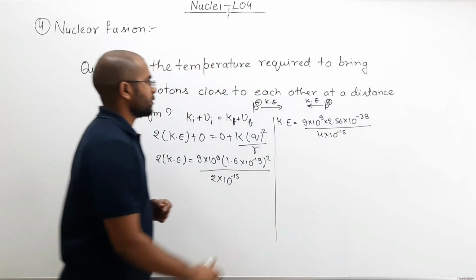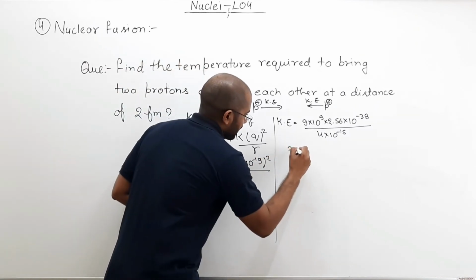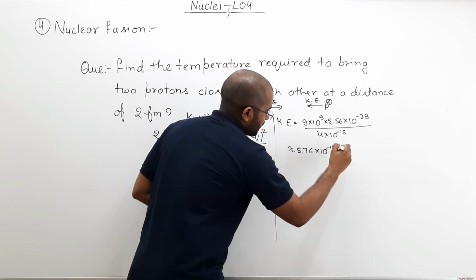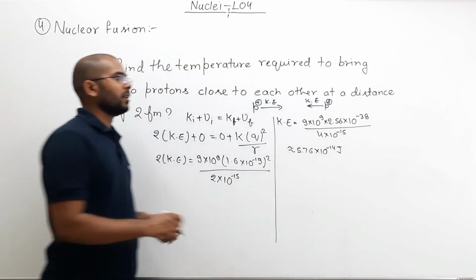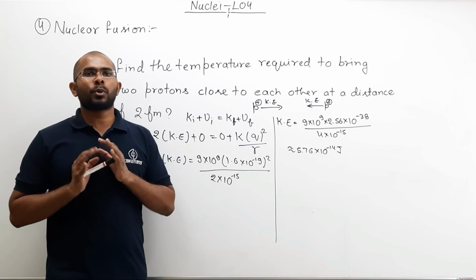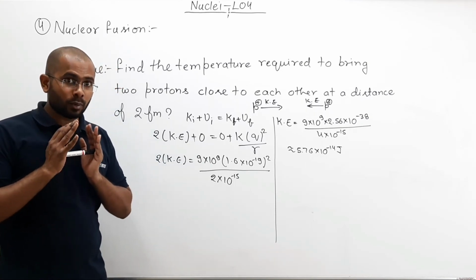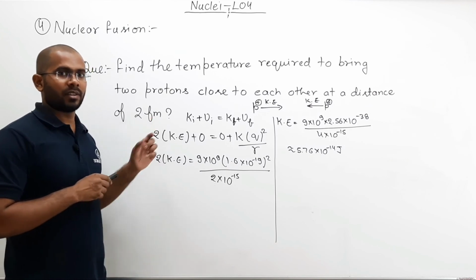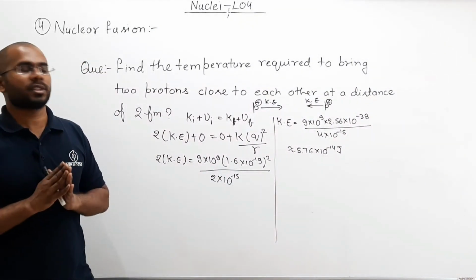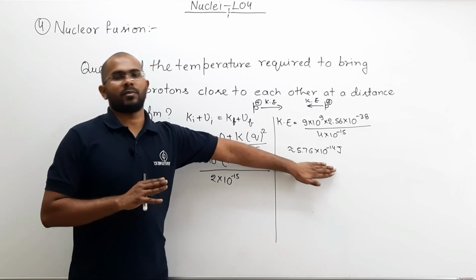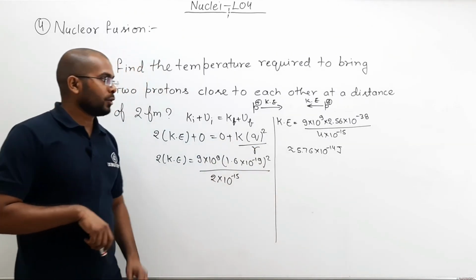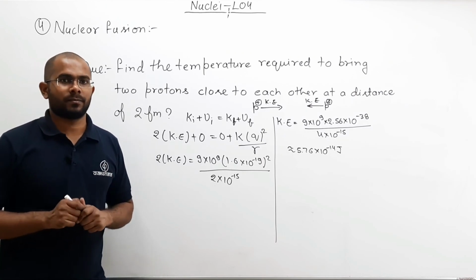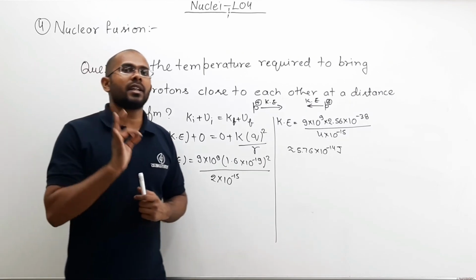And when you solve this, you will get approximately 5.76 into 10 to the power minus 14 joule. So if your two protons have come this close to each other at this distance, then their kinetic energy must be this much.